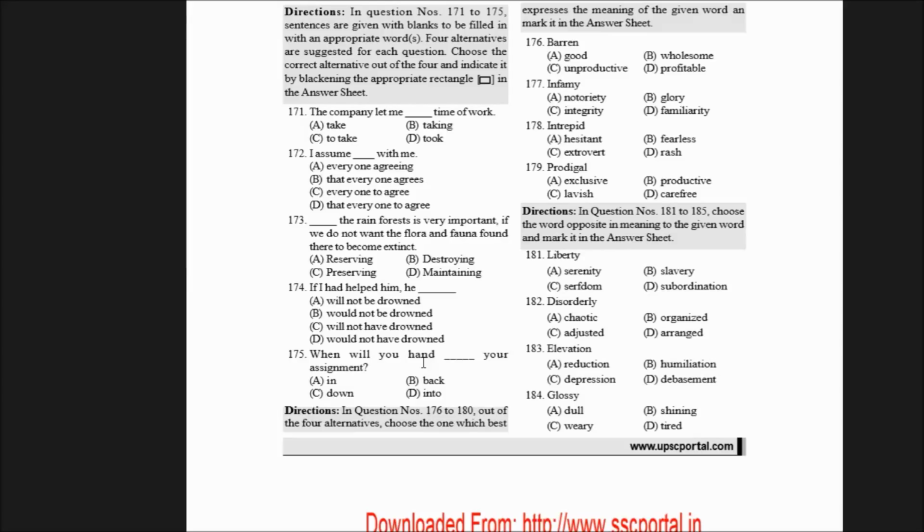Intrepid. Intrepid means fearless. The intrepid hero, intrepid Spider-Man. Intrepid is an adjective. Now let's move on to the next one.